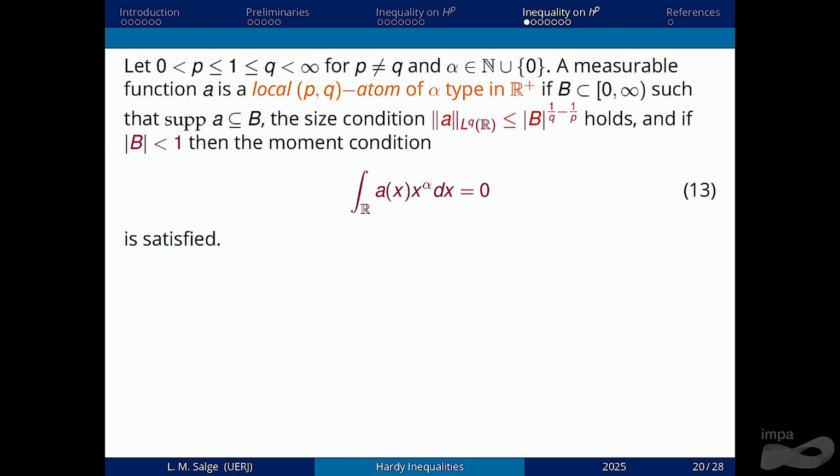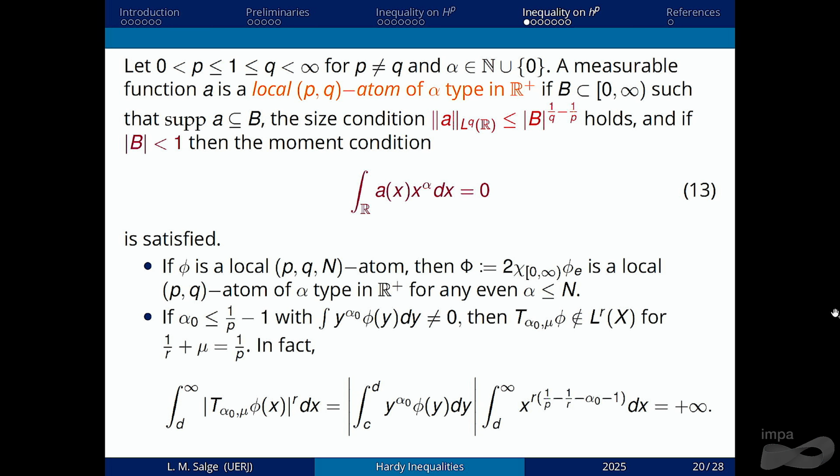If the atom has moment, it only has moment for this power of x, the power alpha. Again, if we start with a local atom, we can change it to a local atom of alpha type in R+. If alpha is even, we use the even part. If alpha is odd, again we use the odd part.